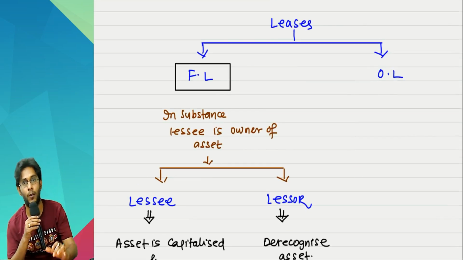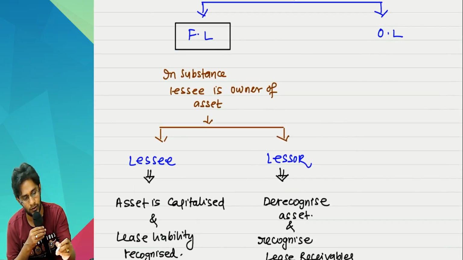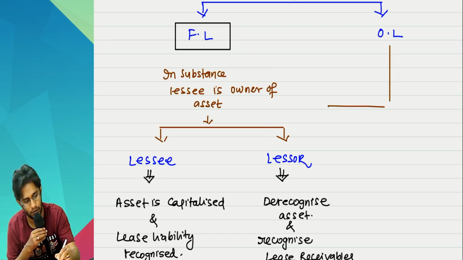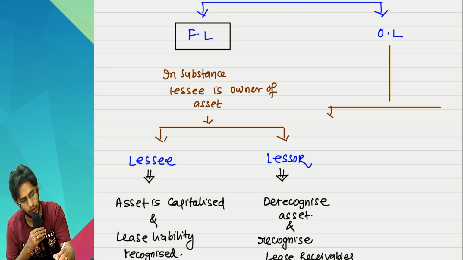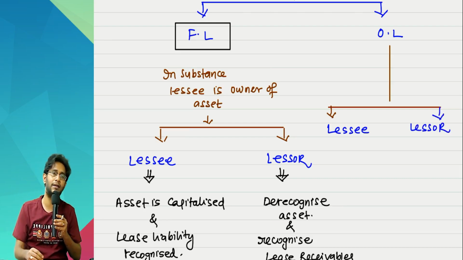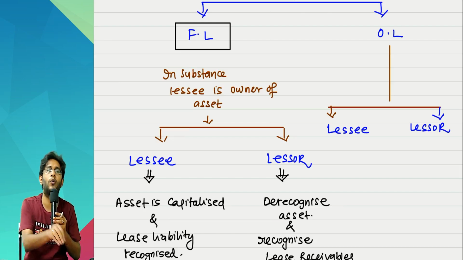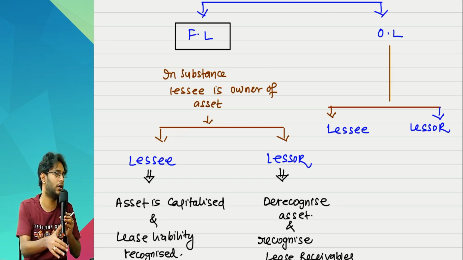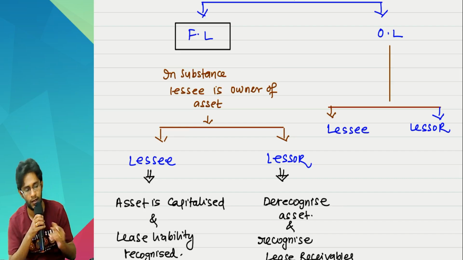Now when it comes to an operating lease, the treatment here would be like this. In the books of lessee and in the books of lessor. Now in case of an operating lease, what does it mean? The lessee is the person who is not the owner in substance. Since he is not the owner in substance, the asset will not be capitalized.